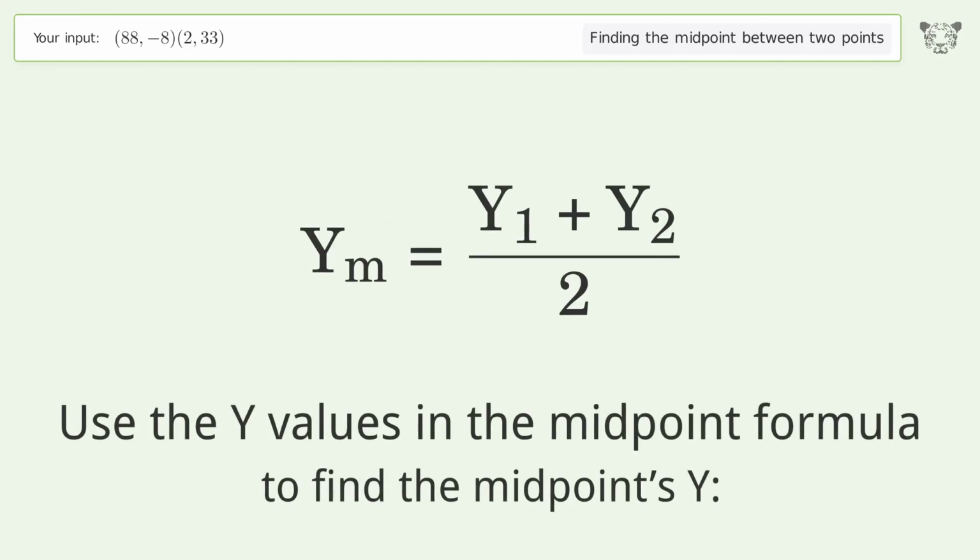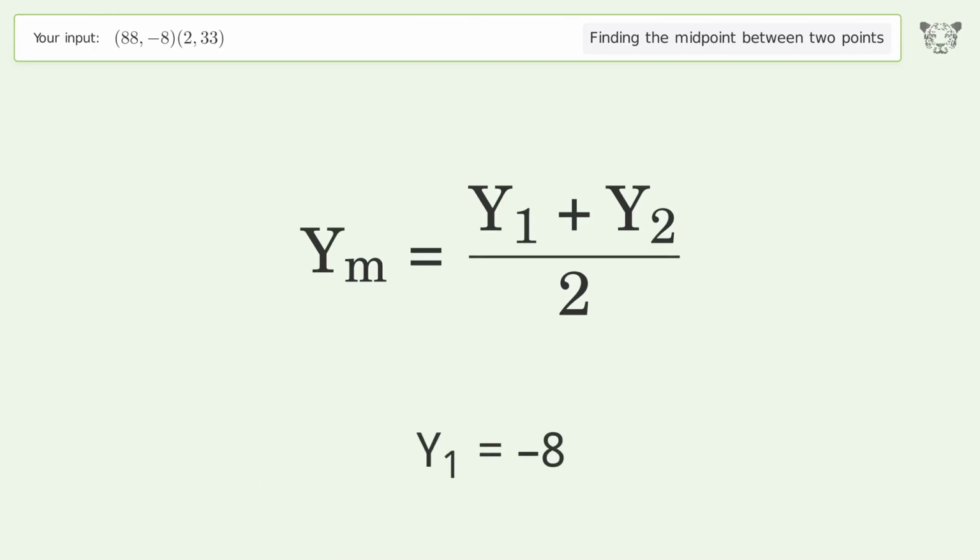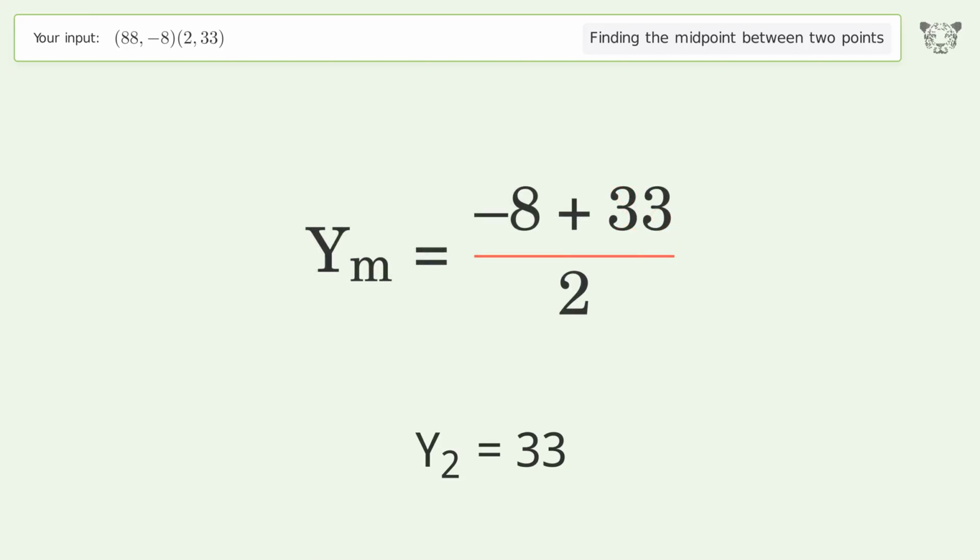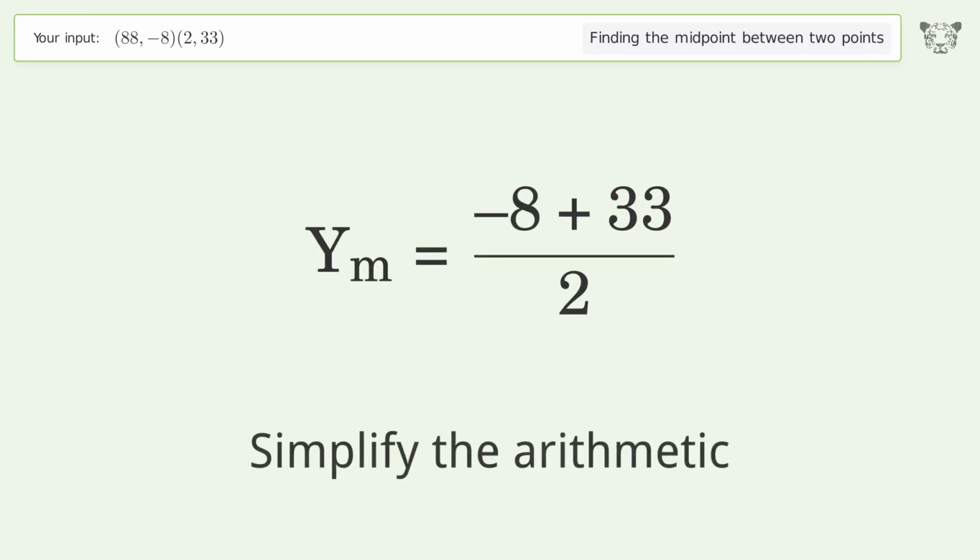Use the y values in the midpoint formula to find the midpoint's y. y1 equals -8. y2 equals 33. Simplify the arithmetic.